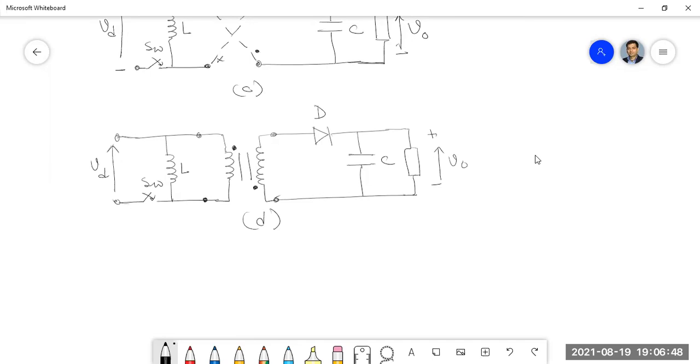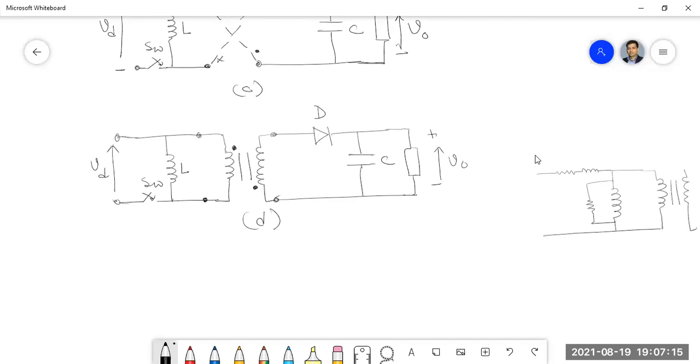Because if we draw the equivalent circuit of a transformer, you will have some resistance and reactance for the primary, and there is some magnetizing inductance, core loss resistance, etc., and there is some ideal isolation.